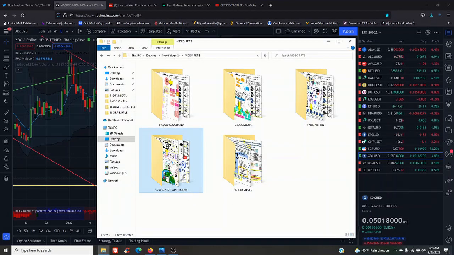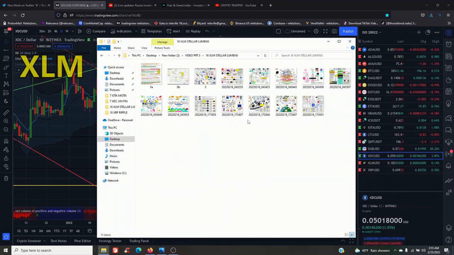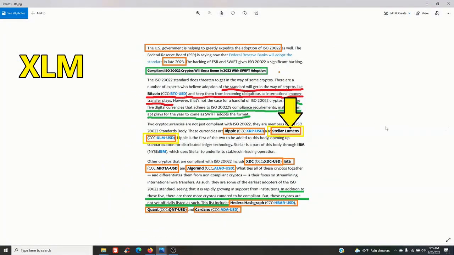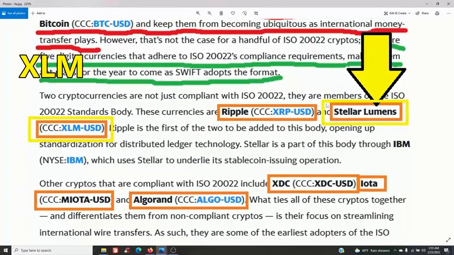Moving on to XLM Stellar. First screen, right here in the same information, Stellar Lumens.